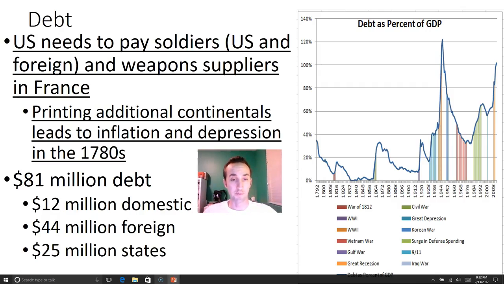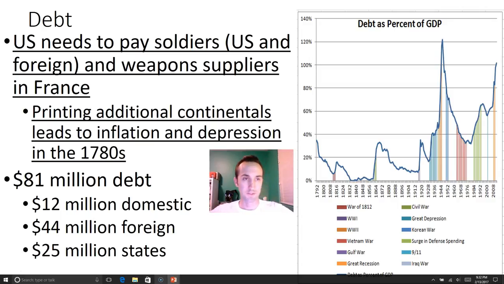So first off, the money. War always comes down to money. So the U.S. was severely in debt, and so the U.S. needs to pay their soldiers, both the U.S. soldiers, as well as the French soldiers that helped to fight for them, as well as their weapons suppliers in France. So they bought a whole bunch of weapons, they just haven't paid for them yet, so they are in serious debt.